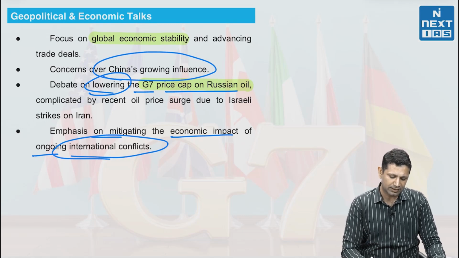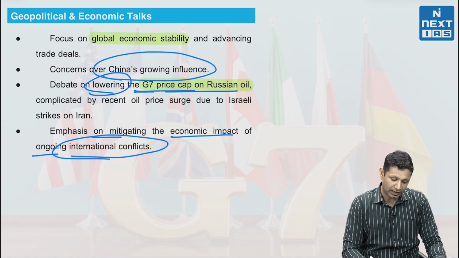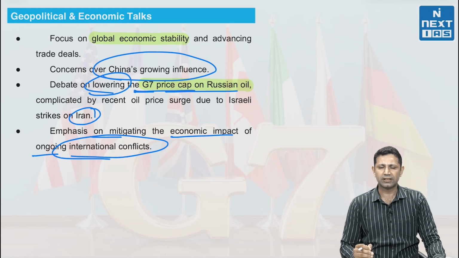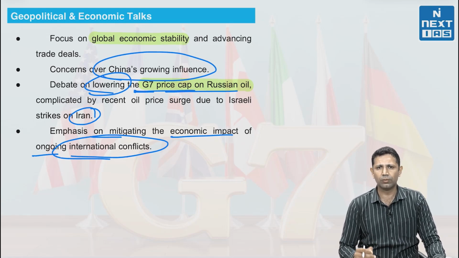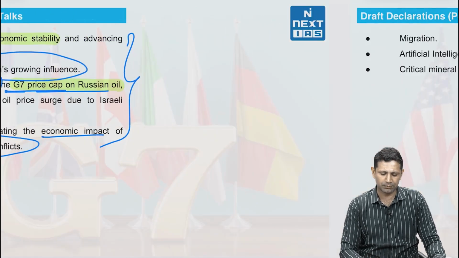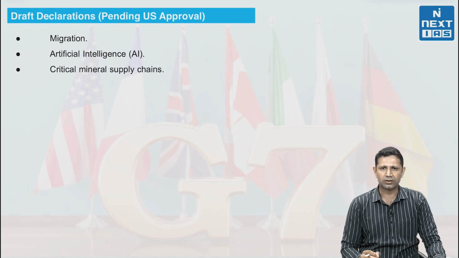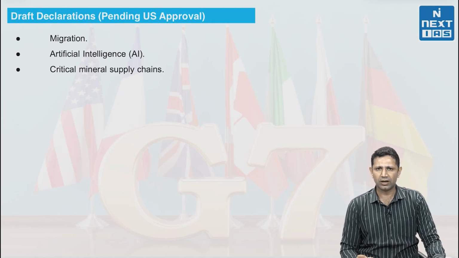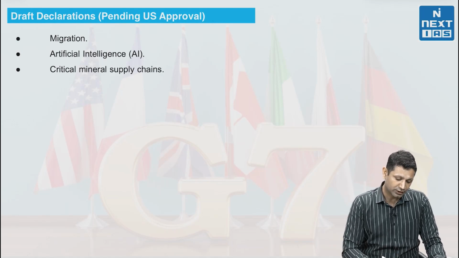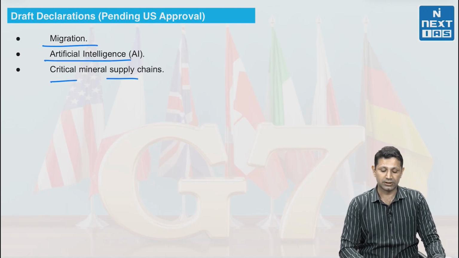And why are we discussing lowering the G7 price cap on Russian oil? Because now Iran has gone into conflict, due to which oil prices are going to surge, and it is going to affect the whole global economy. So on these issues, the G7 summit is focused. Next, there is a draft declaration on which Trump's approval is now awaited. It is on migration, artificial intelligence, and critical mineral supply chains.